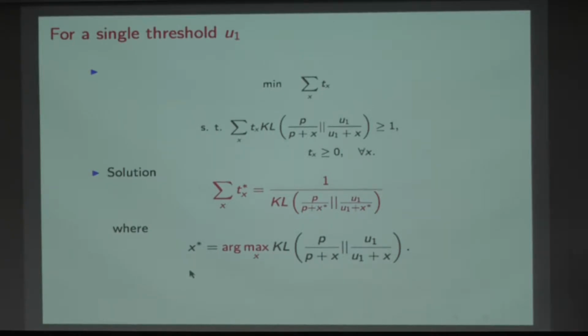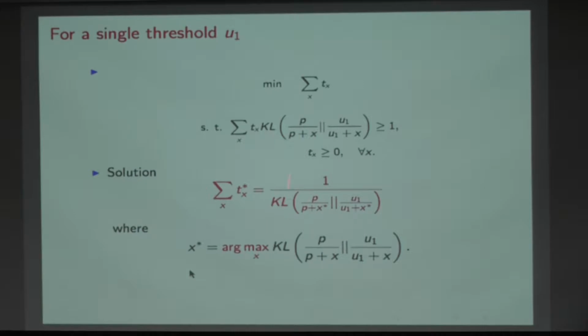So the point is this: if I'm going to ask you questions at level 1 at fixed level x, then I get a separation between how much effort it takes. It's really measured by this Kullback-Leibler distance, p upon p plus x Bernoulli, u1 upon u1 plus x. Let me choose the question which makes it the easiest for me to separate you, to find out your level, and find out that you are separated from u1. So that's achieved by this x star here.